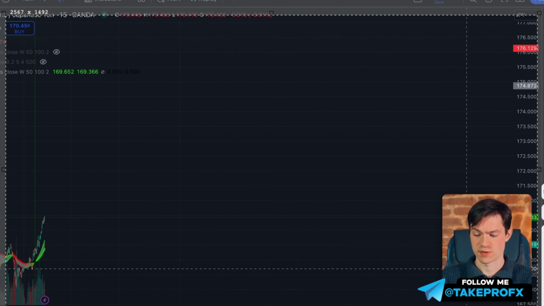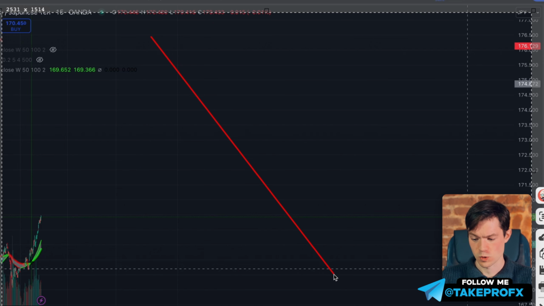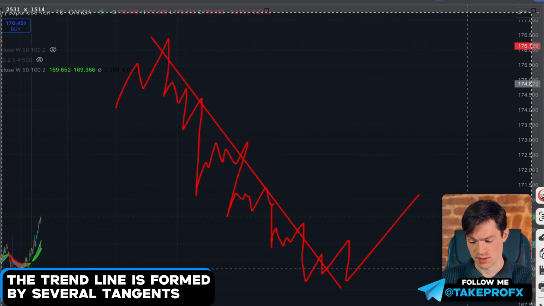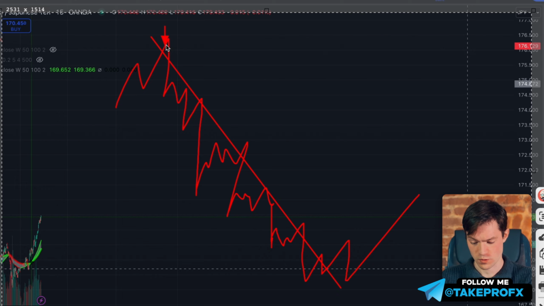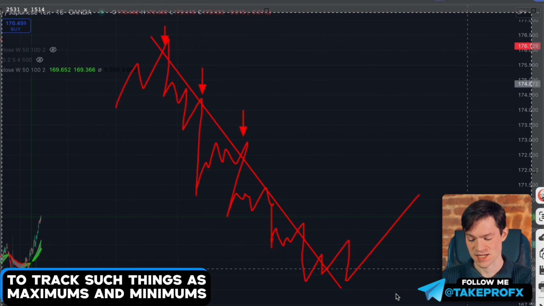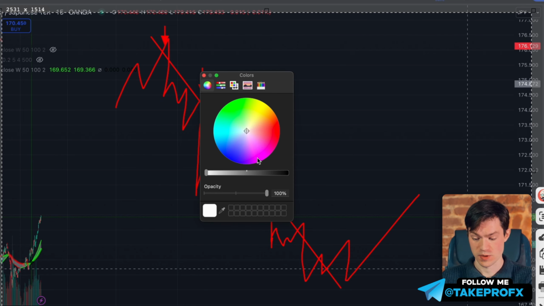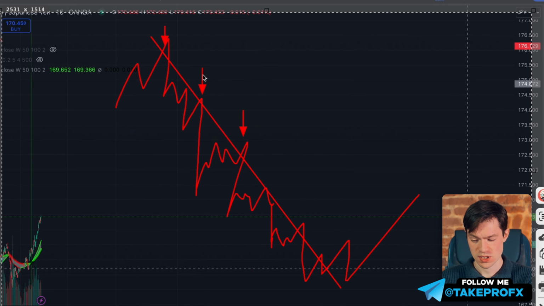So let's visually draw a trend line of a downtrend movement. Also, let's draw a possible chart that most often keeps chasing and touching this trend line, somehow like this. What do we see here? First of all, the trend line is formed by several tangents, and it is extremely important for us to track maximums and minimums. These are the values by which the trend direction is set, because if, as we have here, the minimums are constantly updated, becoming lower and lower, then it is obviously a downtrend.